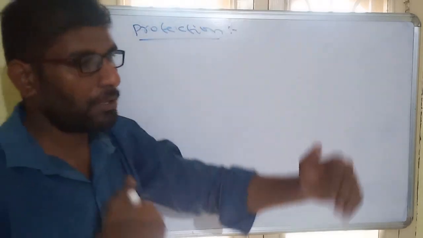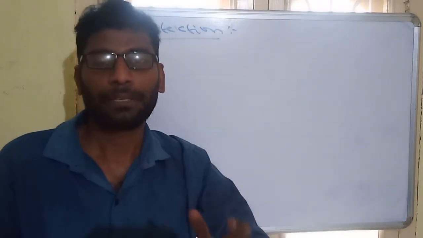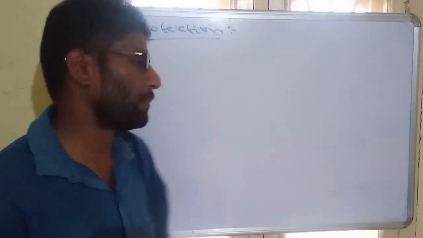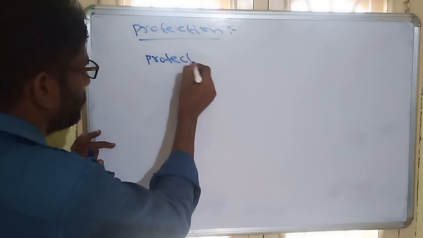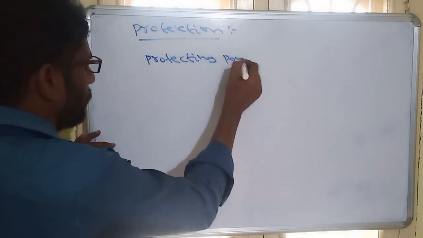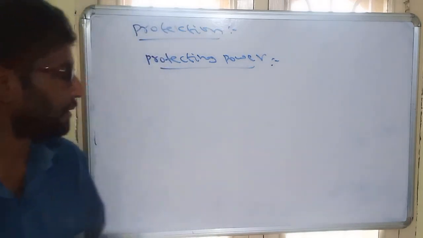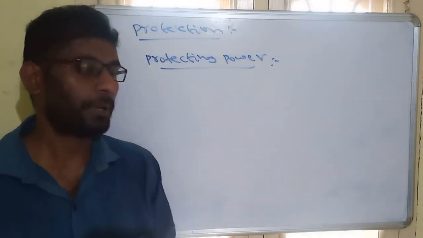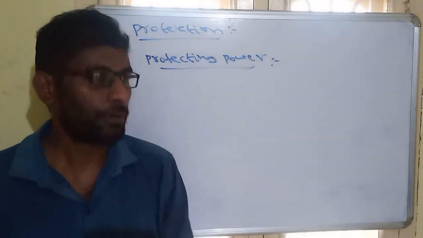And what is the stabilizing agent? That is the lyophilic. Lyophilic has some protection capacity, which we call protecting power. Each lyophilic colloid has some protecting power because it can protect the lyophobic.